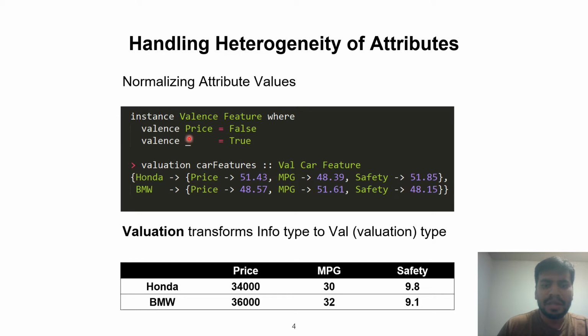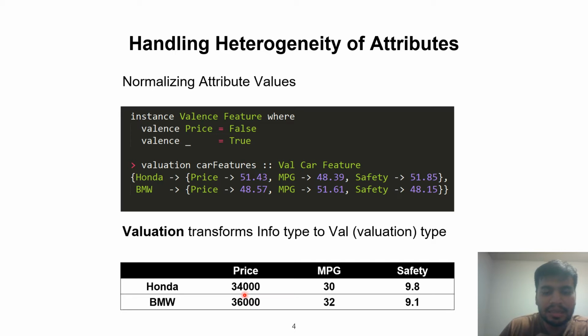This process of converting different attribute values in different units to a uniform range that can be compared is called normalization, and valuation is the function that implements normalization in Mad Max. So this is what my normalized attribute values for Honda and BMW look like. If we see here, all these values lie between 0 and 100. Not only that, corresponding to any given attribute, all the attribute values sum to 100. So this sums to 100, this sums to 100, and this sums to 100.